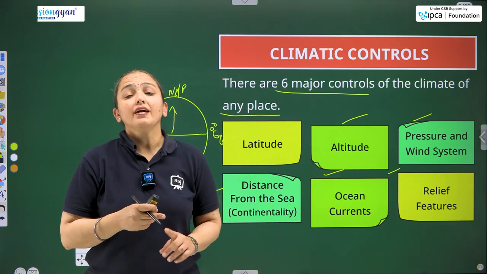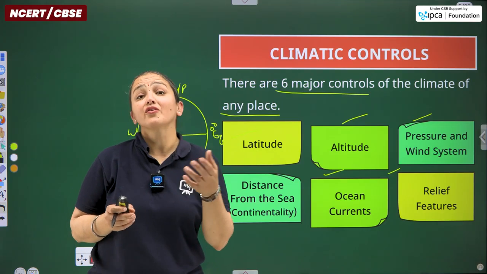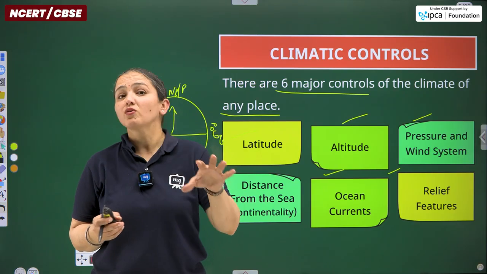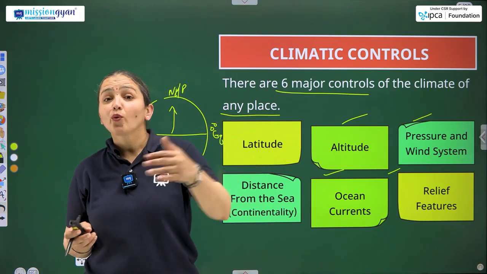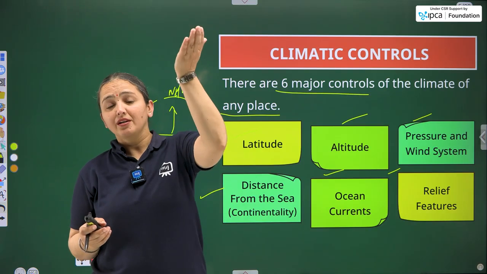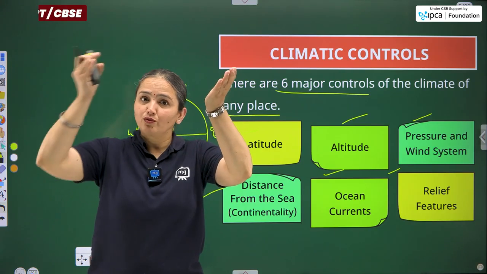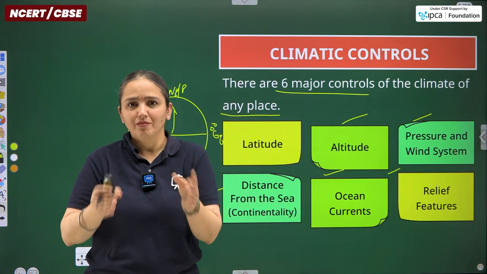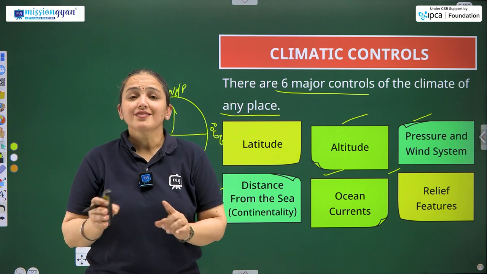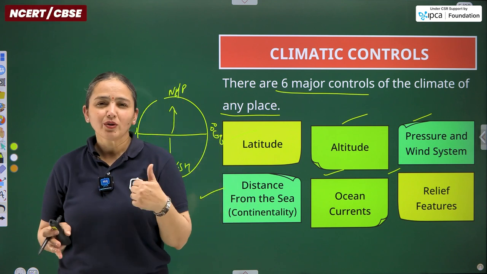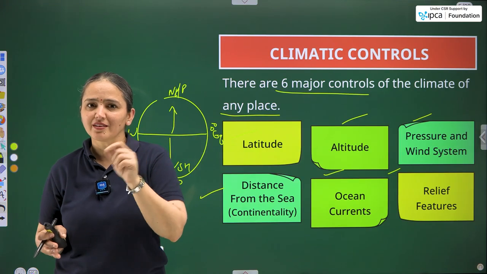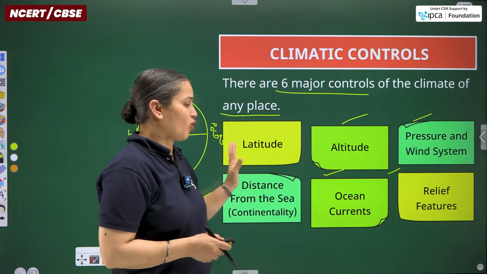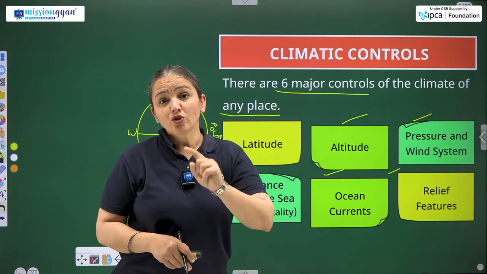Mountains do not let the rain-bearing winds, carrying moisture within them, pass. Unless that moisture is released from the blowing wind, it is not going to get elevated, because it has to pass on. For the passing on, it has to shed its moisture by the foothills of the Himalayas. Why am I saying Himalayas? Because this is the proper concept related to our prior chapter also. Over there, I gave you the example of the Himalayas not letting the winds pass through. So that is all about the overview of the factors controlling climate.